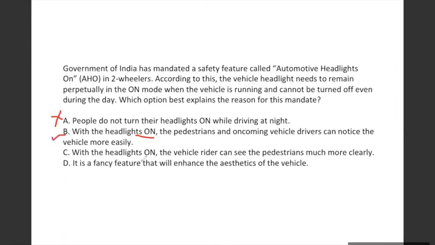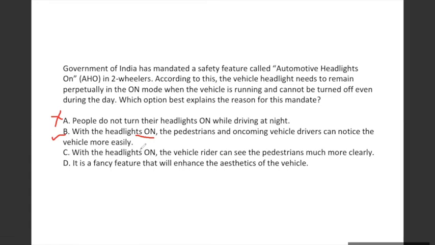And with the vehicle on, the vehicle rider can see the pedestrian more clearly. Now this is not possible, because if the vehicle headlight is on in the daylight, it doesn't affect the driver much because the sunlight is so strong. But if in the daylight there is some flash coming from the opposite side, the pedestrian or some vehicle present on the opposite side might notice that vehicle more quickly.